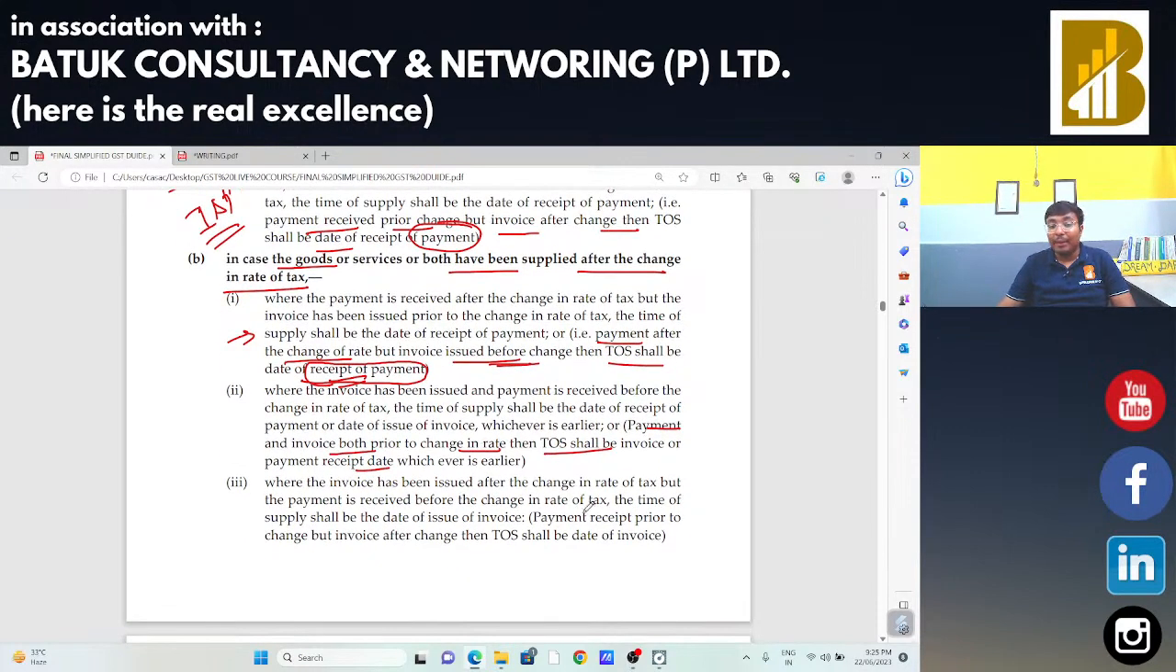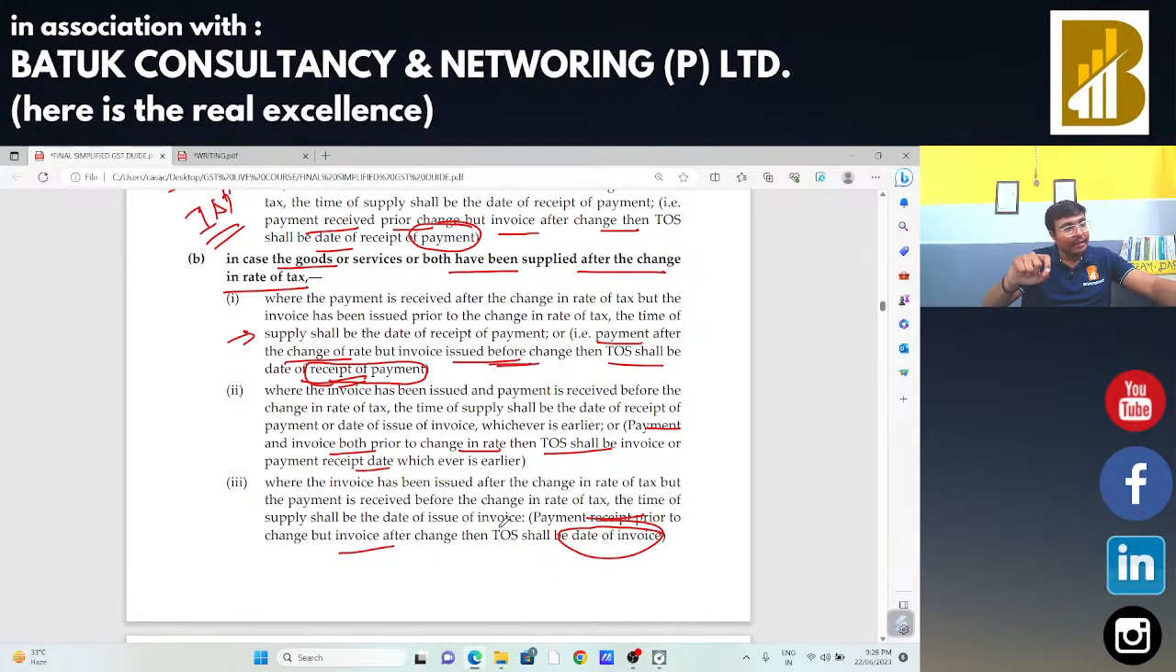Next situation, payment is received prior to the change in rate of tax, but the invoice is pending. Invoice is after the change in rate of tax. In that case, your time of supply will be your date of issue of invoice, and GST should be charged accordingly. That is the concept of this fundamental section 14.